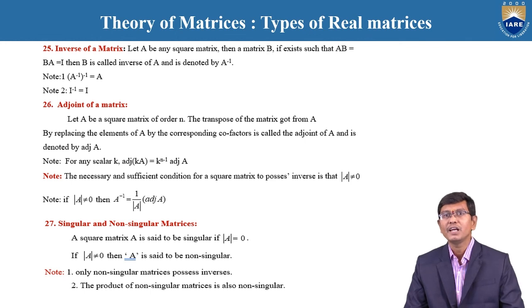And coming finally to singular and non-singular matrices. Singular and non-singular matrices are indirectly called linearly dependent and linearly independent.